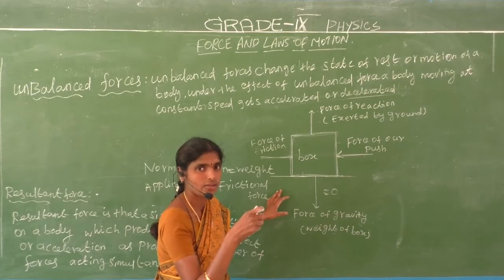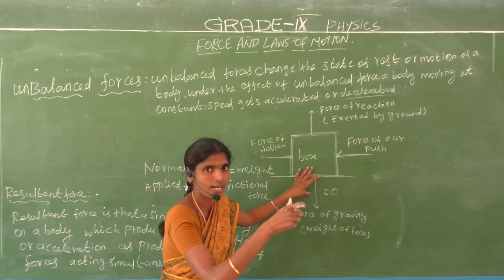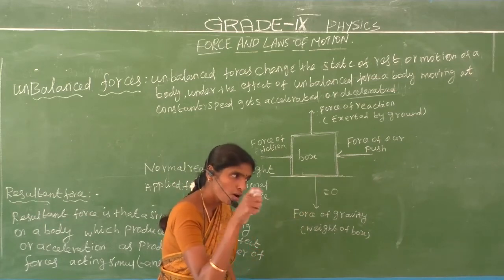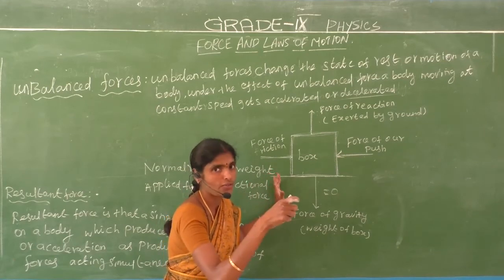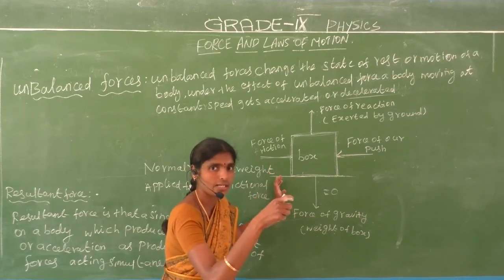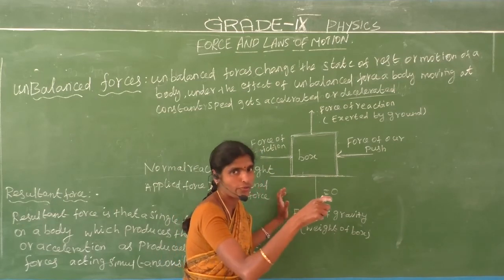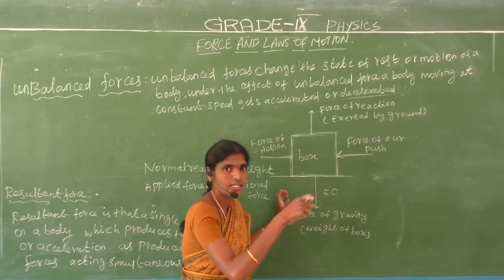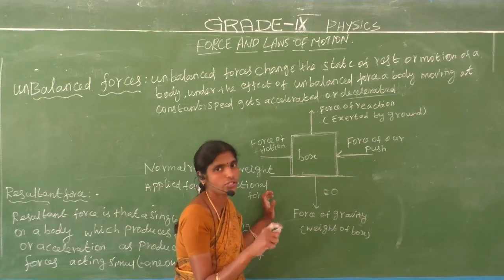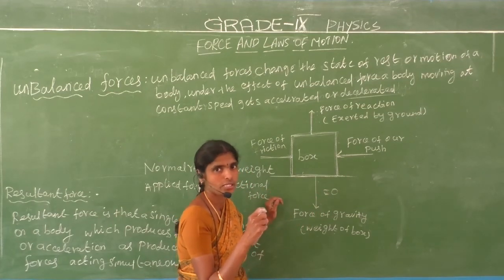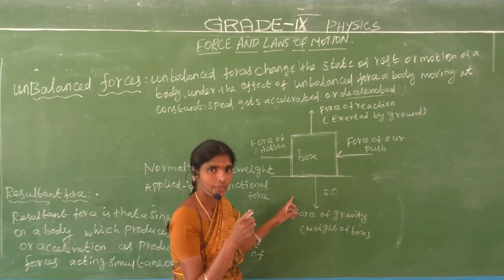Do you understand? An object moves at uniform speed only when we give a small force, less than or equal to the frictional force. We apply the force, and the object moves at uniform speed. That is called the balanced force. The resultant force is equal to 0. What are the resultant forces? The 4 forces.